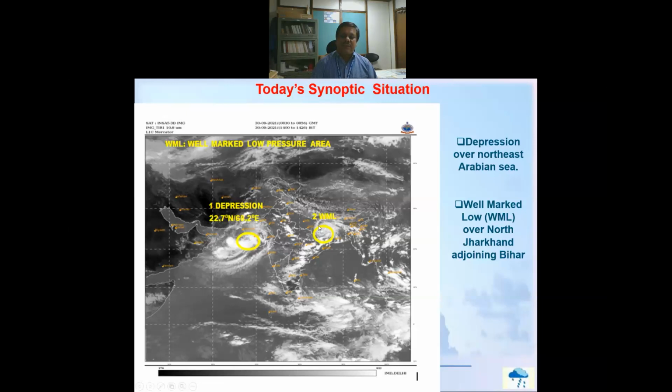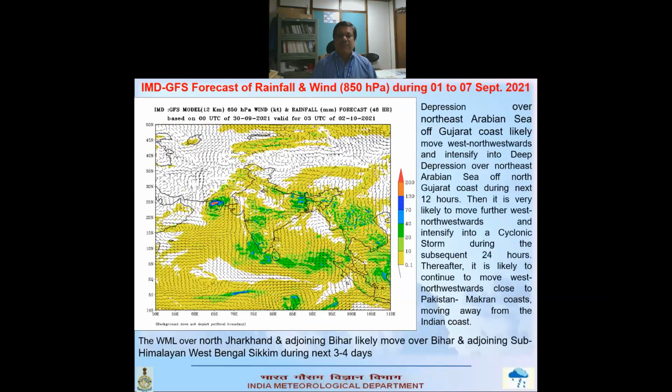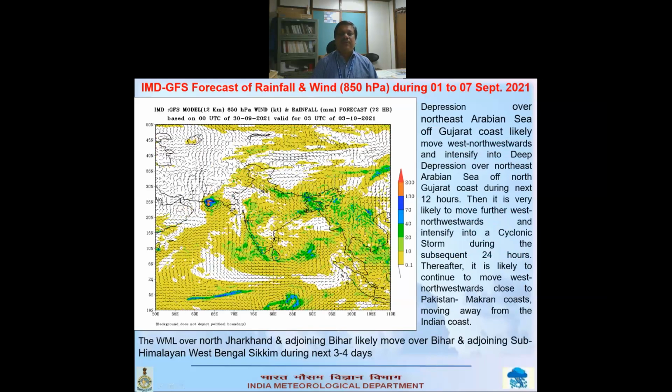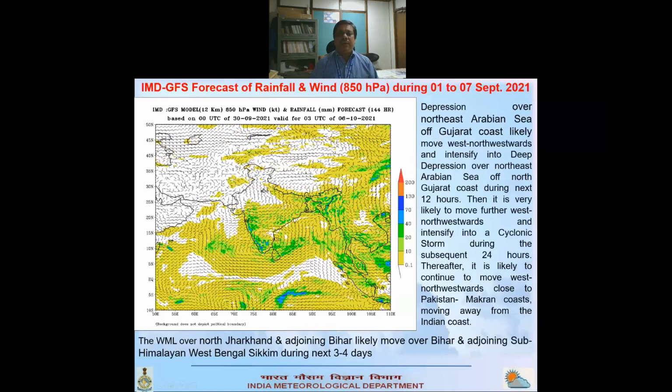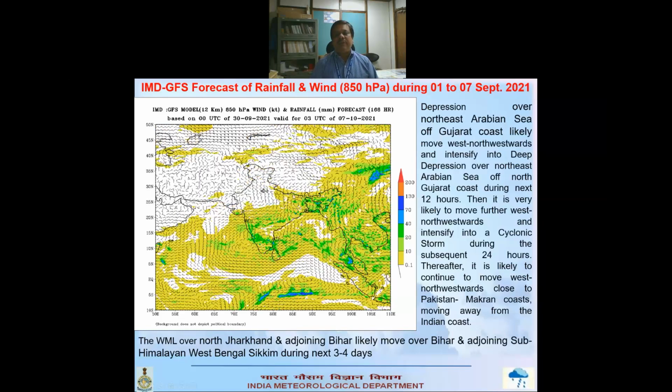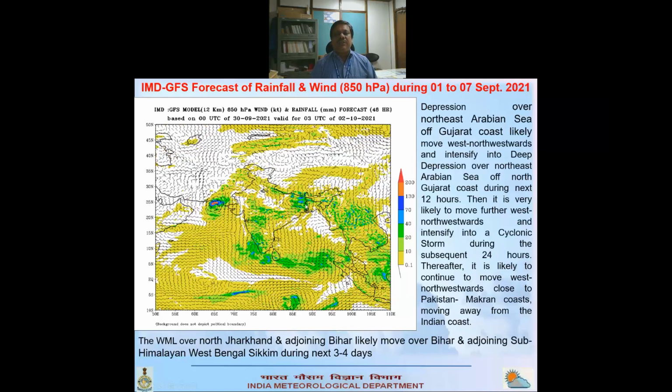So these two systems are now over the Indian region, and what will happen we can see in the forecast. This is the forecast of our IMD GFS model, with rainfall and 850 millibar wind. So these are the two systems here.